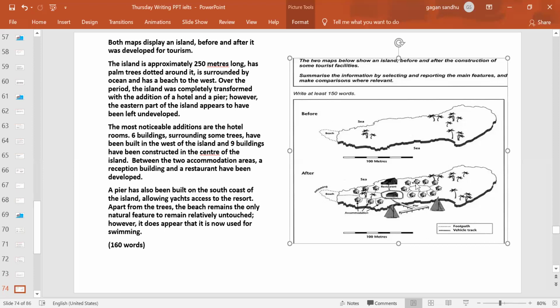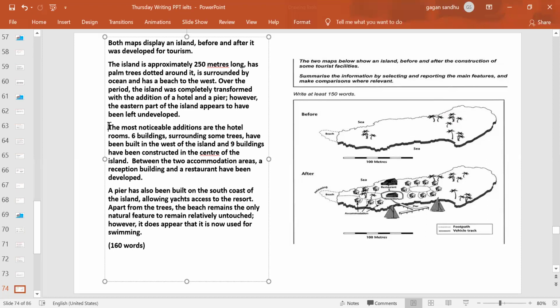And you see how this data is only talking about what you can see in the diagram. There is no speculation, opinion, or our own personal thought in the description. This is how your task needs to be. Adding something like that will make you lose marks, and this is how beautifully you have to describe everything in a logical manner, right? So you see, just like we discussed about signposting, the most noticeable addition, right? So this is like signposting language.